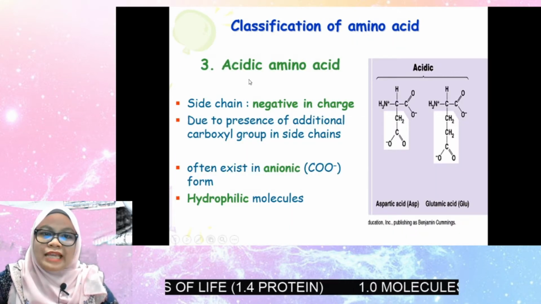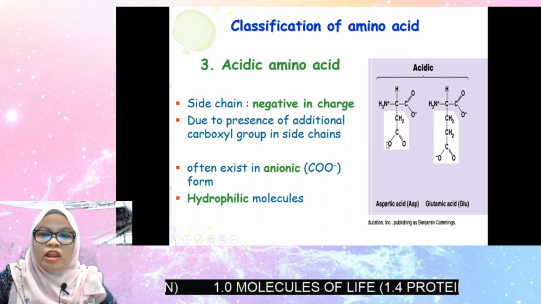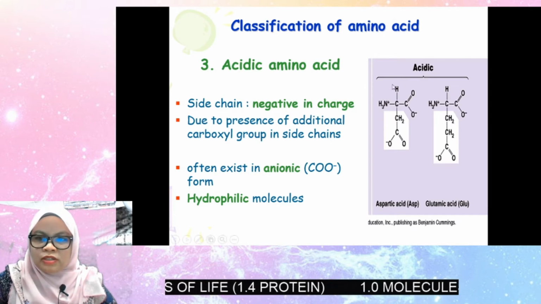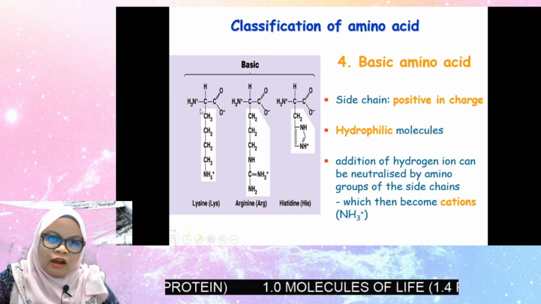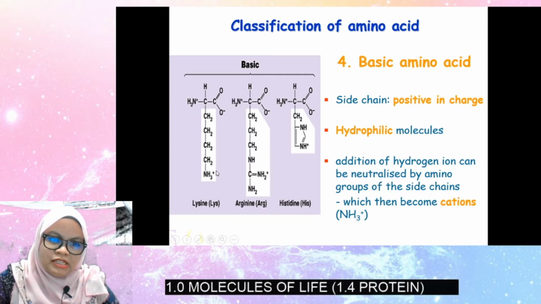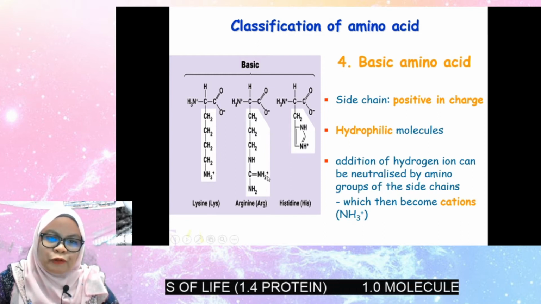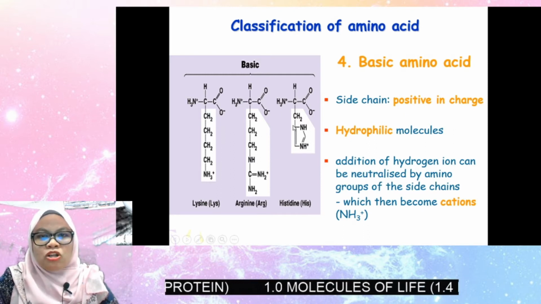Next, the third one is acidic amino acid. So here is the R group, and if the R group has a negative charge, the amino acid is called acidic amino acid. And number 4, basic amino acid. Look at the R group, this residual chain, and you can see this is a positive charge. The positive charge at the R group. So this amino acid will be grouped under basic amino acid.